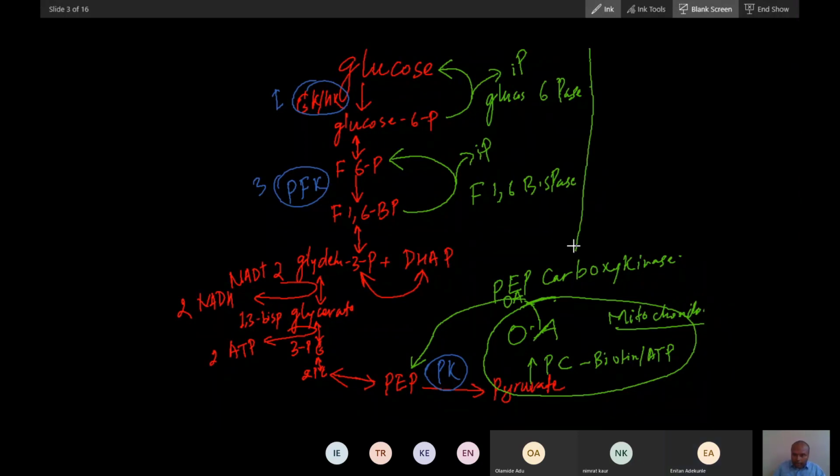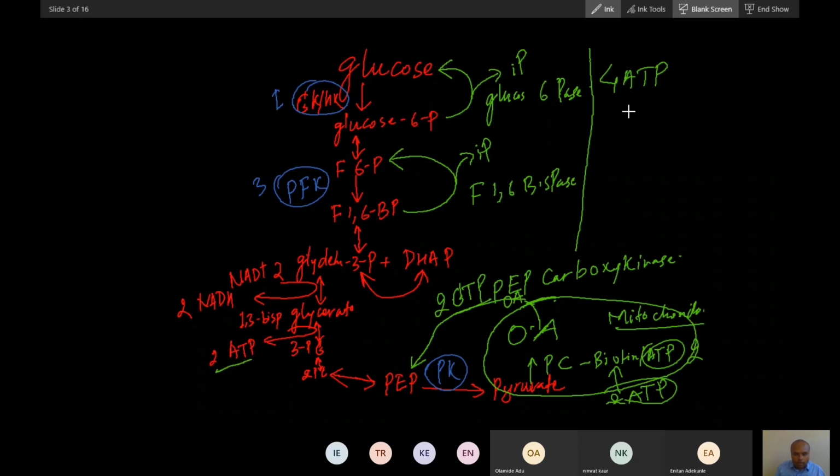Now let me do one more thing. Can you see how many ATP are utilized here? Let's calculate. At this step, 2 GTP will be utilized. Here also 2 ATP will be utilized, 2 ATP per glucose. These two steps will require 4 ATP, 2 plus 2. Can you see 4 ATP from here? How many ATP are utilized here?